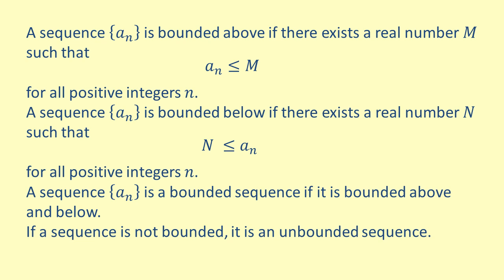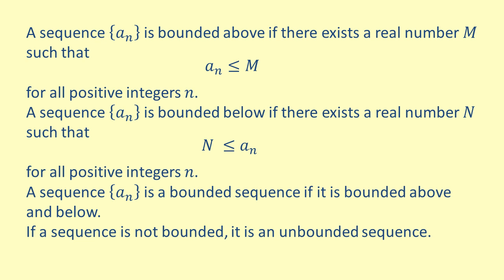Conversely, if we want to say a sequence is bounded below, there would need to exist a real number capital N such that the sequence a sub n is greater than or equal to capital N for all positive integers little n. So no matter what index of a sub n we choose, we will always have a value greater than capital N. As before, drawing a representation of this would show a horizontal line at N and the values of the sequence above it. You would then see that no value of the sequence ever falls below the horizontal line at N.